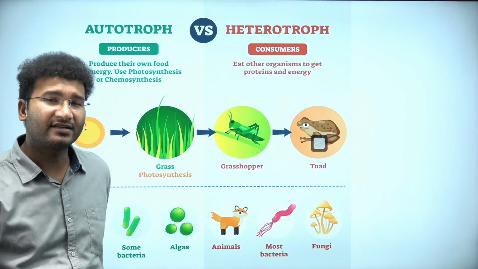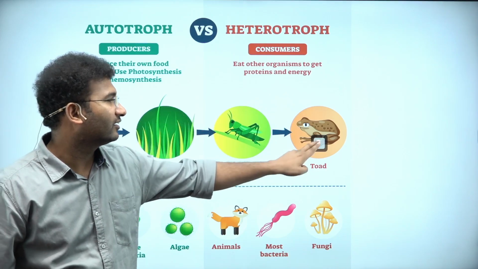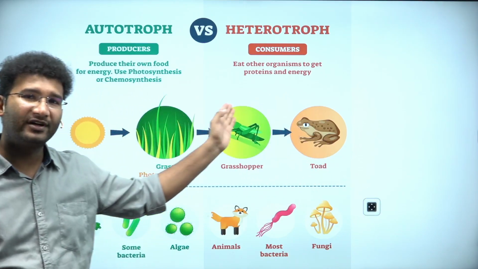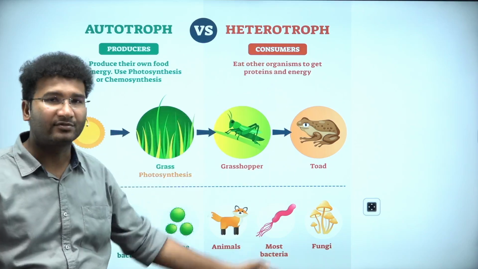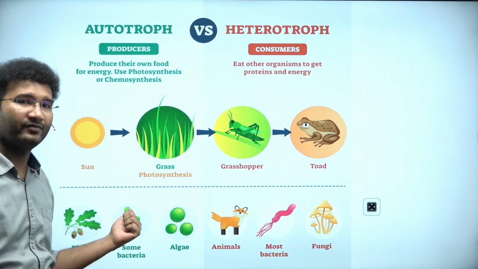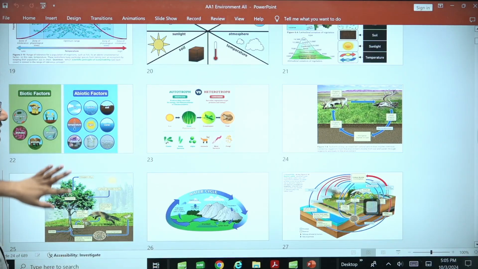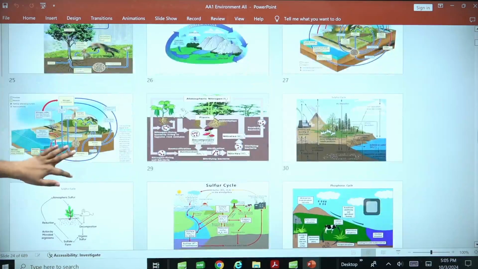For example, a grasshopper is going to eat the grass. For example, toads, that is nothing but frogs, are going to eat the grasshoppers. These are heterotrophs, majorly consumers. And these are autotrophs, right? Which are going to make their own food. Likewise, these are some of the basics that you are supposed to know.